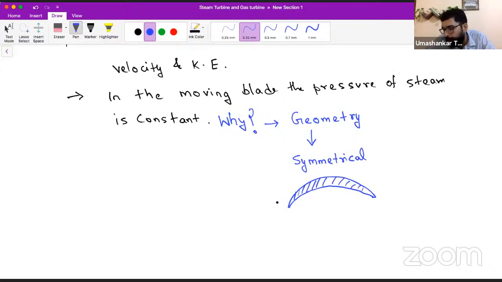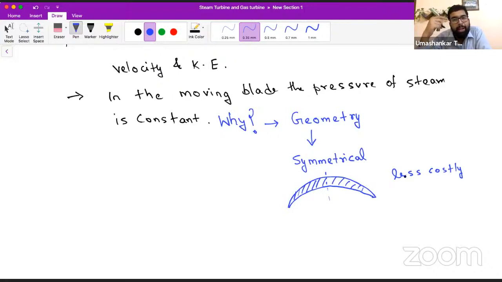So what are you saying, Tojan? Sir, to prevent losses in the blade, the pressure is kept constant. No. Losses will be there. Whatever losses are going to happen, are going to happen. But see, why are we making this shape? If you have to make this shape, this is less costly. Firstly, it is easy to manufacture.